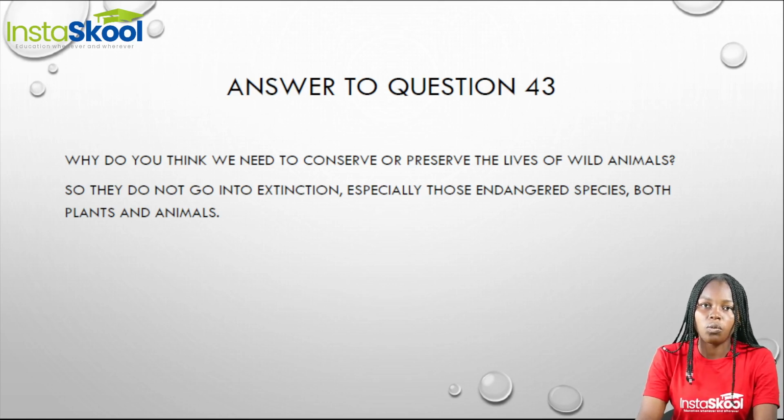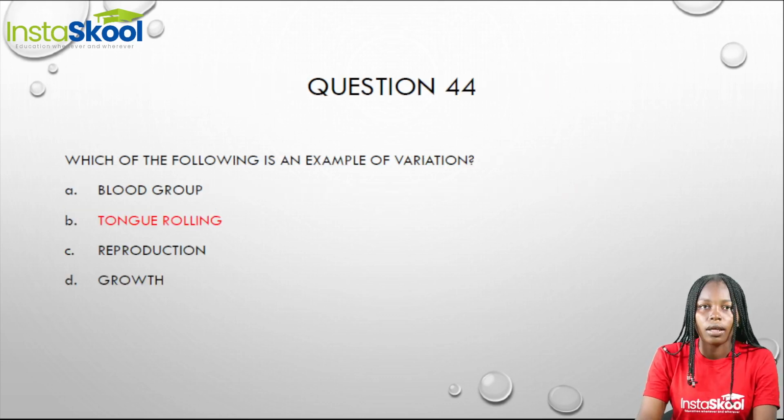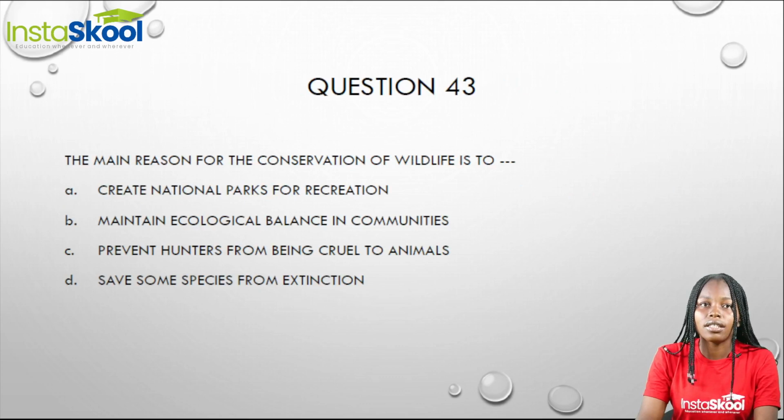Because there are some wildlife that are on the list of endangered species, that is, they're on the brink of extinction. So we need to conserve them so they do not go away forever. So our answer is option D. Conservation of wildlife is to save some species from extinction.